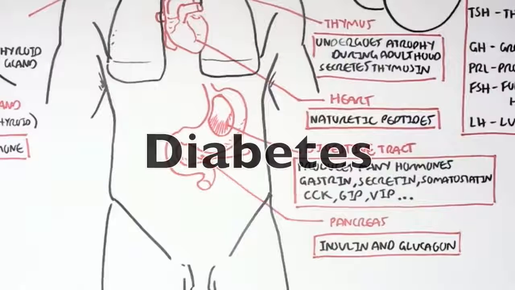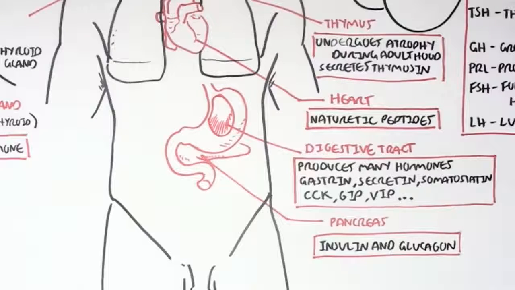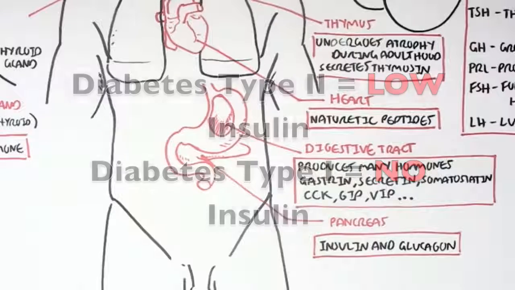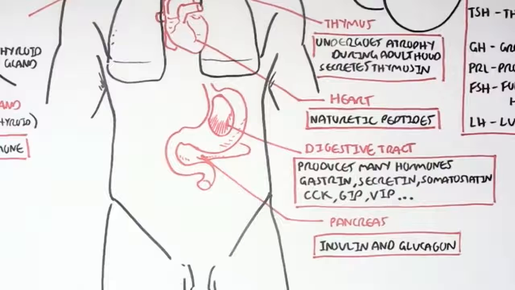And you might know diabetes people have very low insulin levels. Well, type 2 diabetes, they have low insulin levels, or type 1, they have depleted insulin levels. And so you have very high blood glucose levels, and you can't decrease this because you have no insulin.